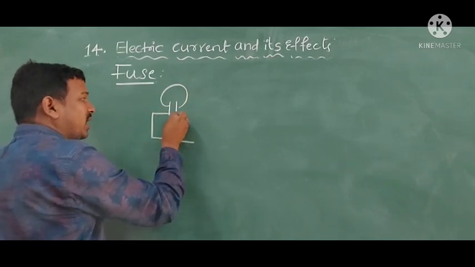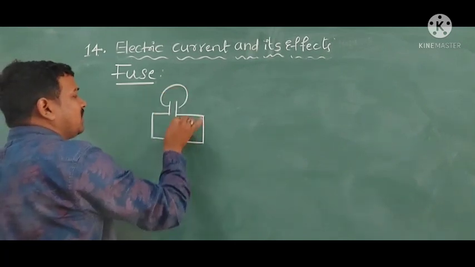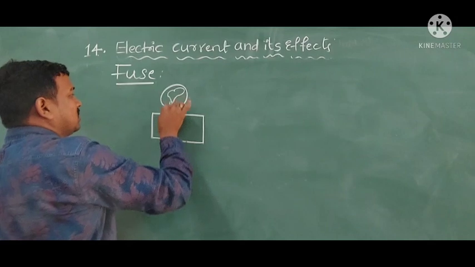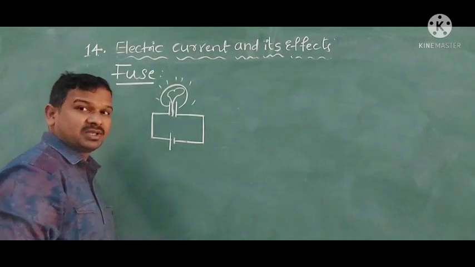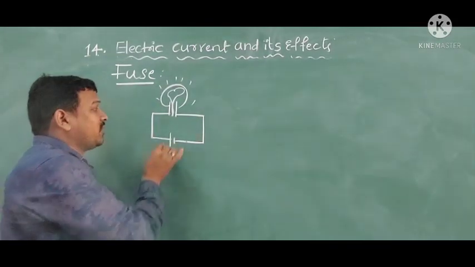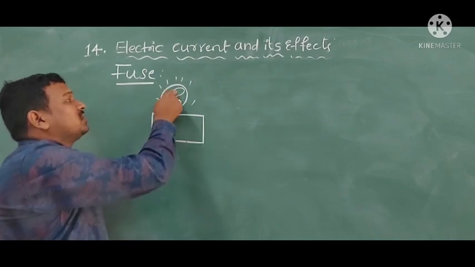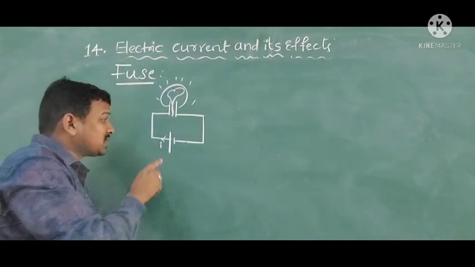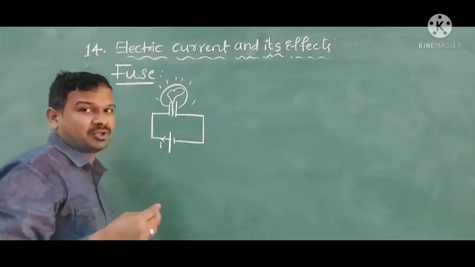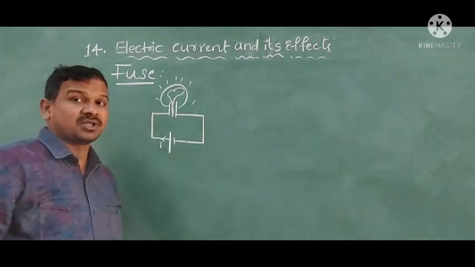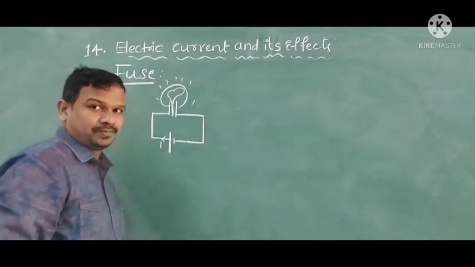This is a battery as well as a bulb, connected with the help of connecting wires. The filament which we are using in this bulb is tungsten. With continuous flow of current through the circuit, it may melt also. Sometimes the electric current goes up and down, so it can also get damaged. The filament may break, so the bulb will not glow.